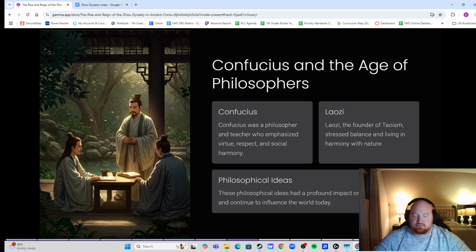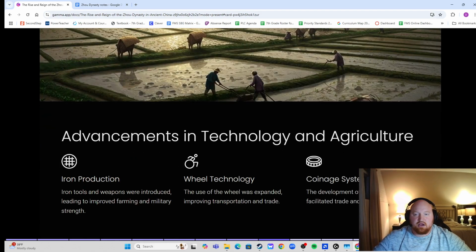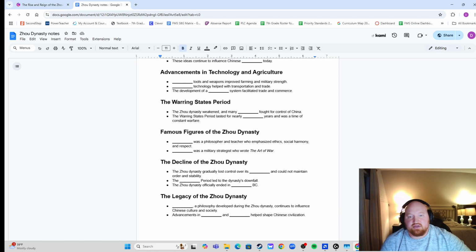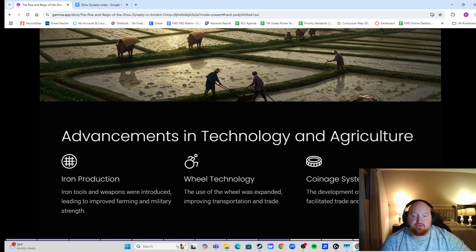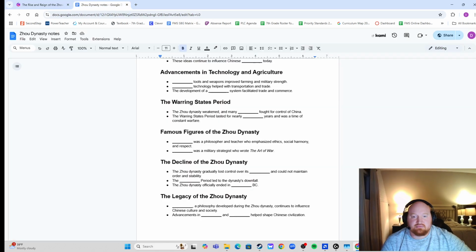All right, so now let's talk about their advancements. Now, they had iron production, so iron tools and weapons were introduced, leading to improved farming and military strength. So the Shang started making bronze weapons. Now we're getting into stronger metals. We're getting into iron. So iron tools and weapons improved farming and military strength.